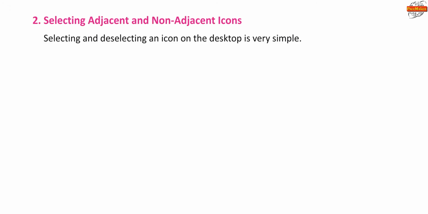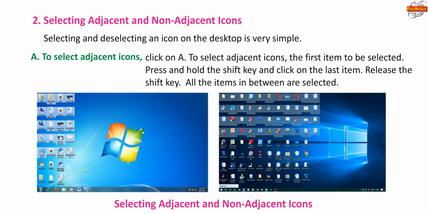Second, selecting adjacent and non-adjacent icons. To select adjacent icons, click on the first item to be selected. Press and hold the Shift key and click on the last item. Release the Shift key. All the items in between are selected.